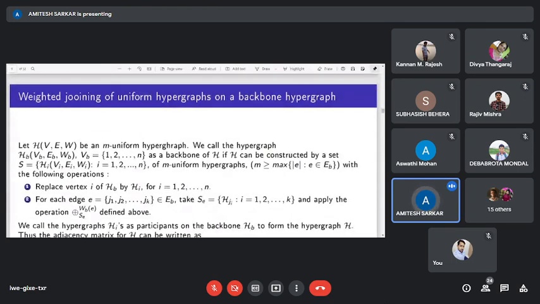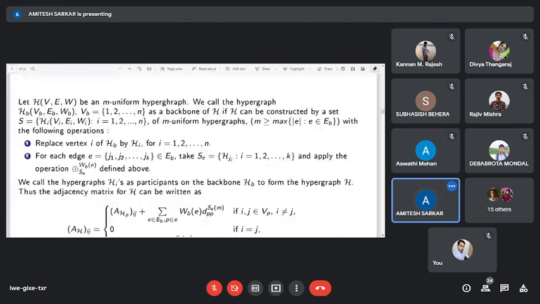we use this joining operation to form another hypergraph on a backbone hypergraph. Let H be an m-uniform hypergraph. We call the hypergraph HB with vertex set VB, edge set EB, and weight function WB a backbone of H if H can be constructed by a set of m-uniform hypergraphs with the following operations.